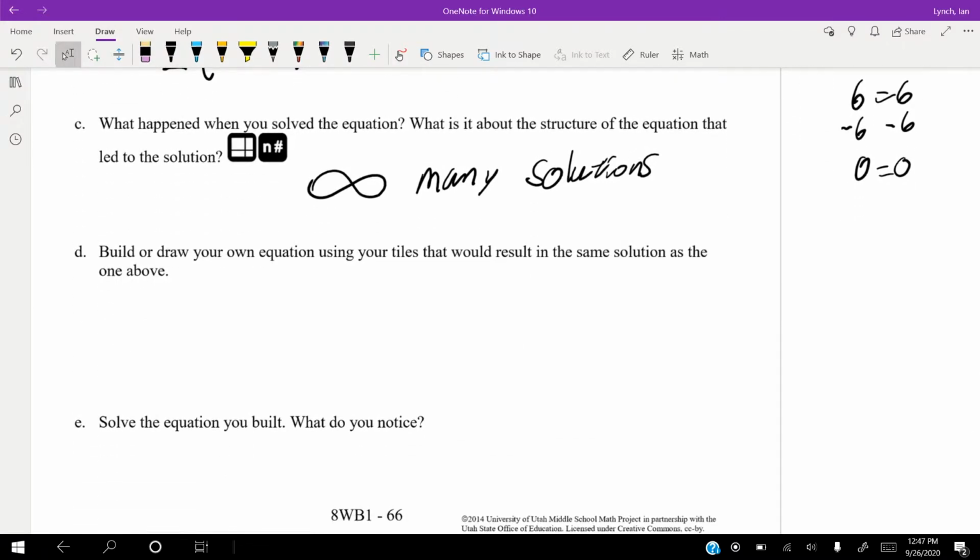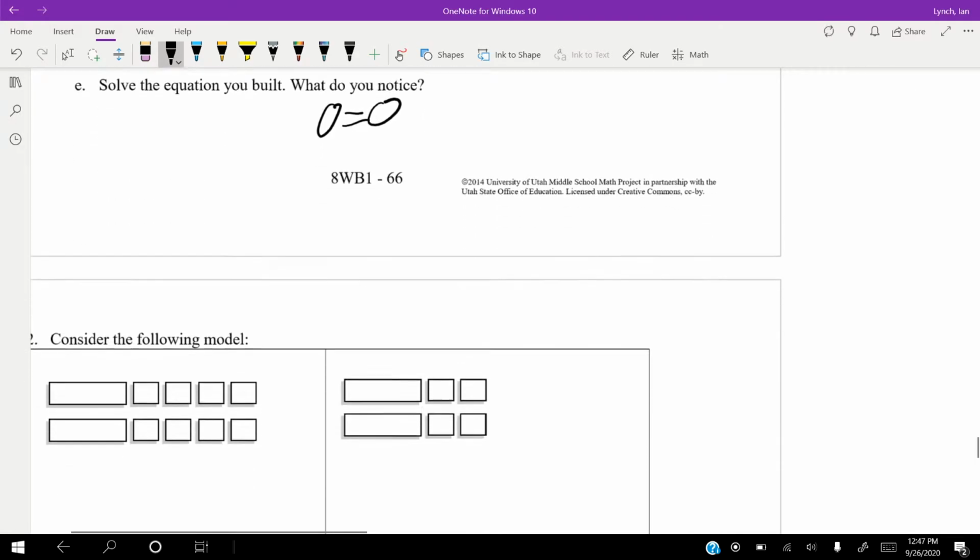Now I'll let you guys build or draw your own and solve it, all right? I personally would do something like 3 times 4x minus 24, and we'll set that equal to 12x minus 72. And again, once we solve this, we're going to end up at 0 equals 0. Try it out, guys. It's really fun.